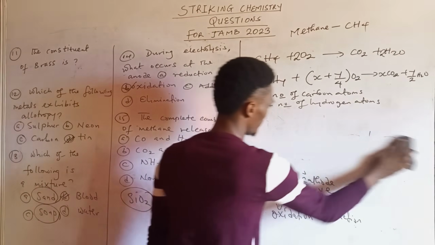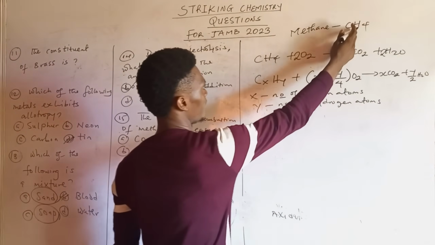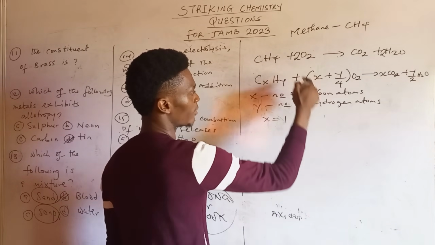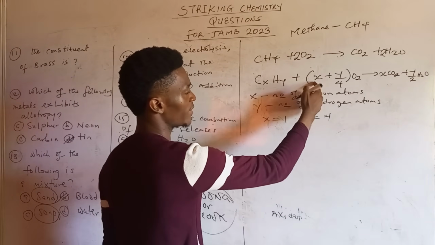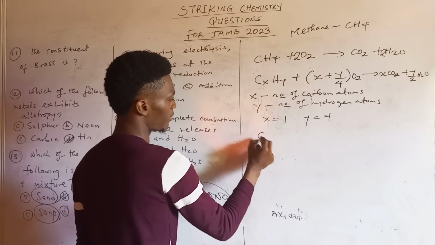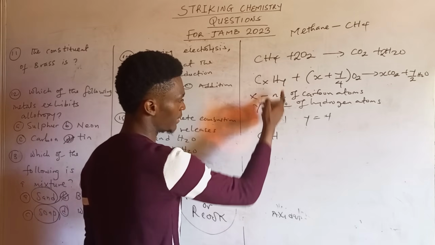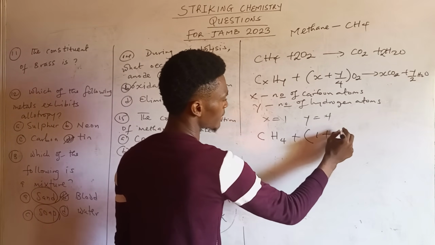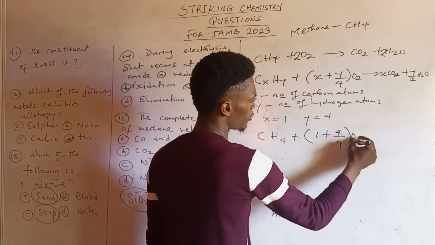So let me show you how it is applied. In methane, how many carbons are we having there? 1. So our x in methane will be 1, and our y is the number of hydrogens, don't forget, and in methane it is 4. So anywhere you see x, you put 1. Anywhere you see y, you place 4 there. So that becomes C. No need to write 1 there because, of course, it's just 1 carbon. Then H4 plus, then (1 plus 4 over 4) O2.